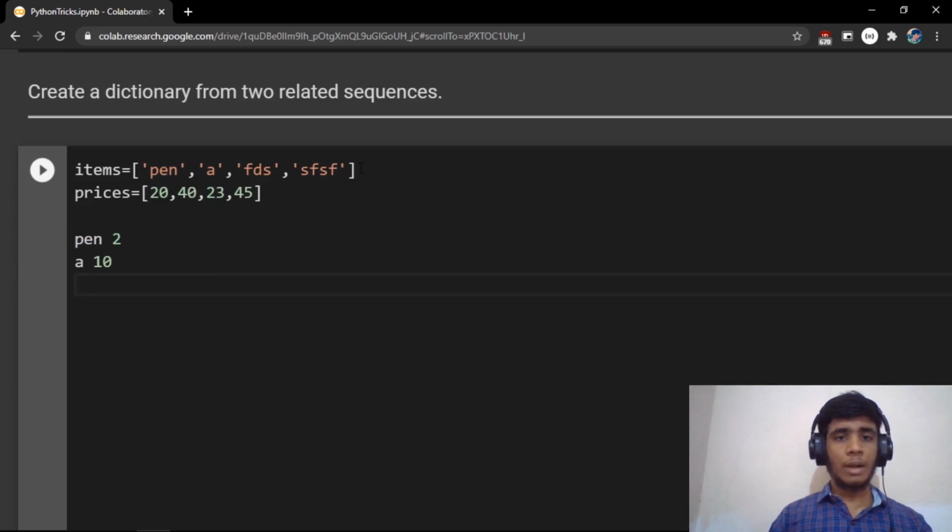But what if there are, let's say, a million items and a million prices? In that case, if you are searching for pen each time, then you are performing a big O of n operation. If you have n items, then it's simply an n square algorithm, and in most cases that won't work in competitive coding.